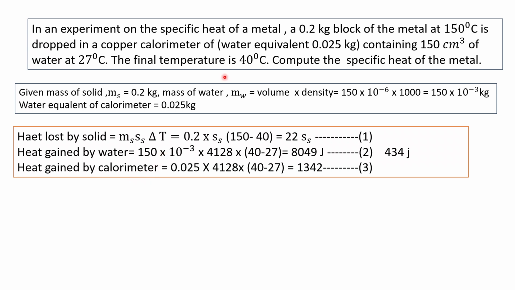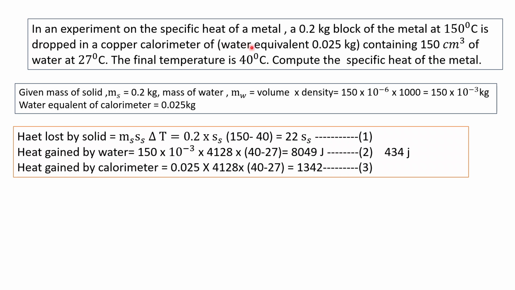Heat gained by calorimeter. We are going to use the mass as 0.025 kilogram. Water equivalent of copper calorimeter means the amount of water that holds the same amount of heat as the copper calorimeter if we replace the copper calorimeter with water.